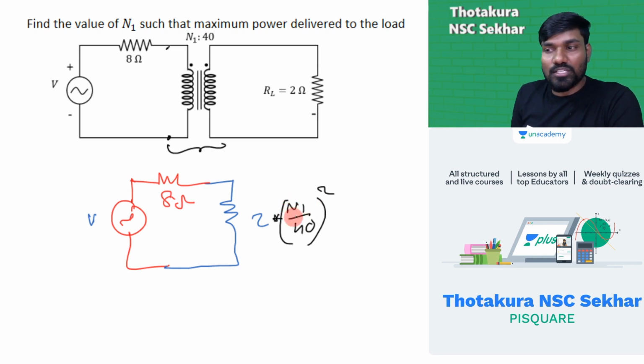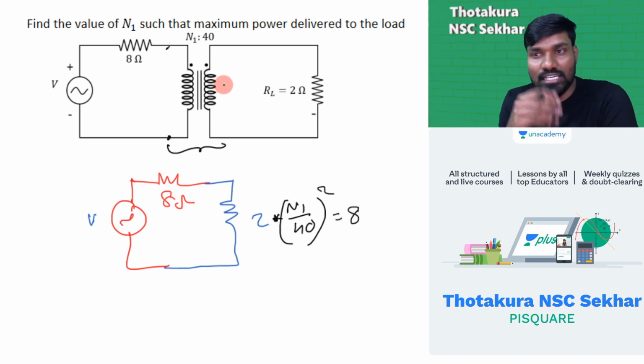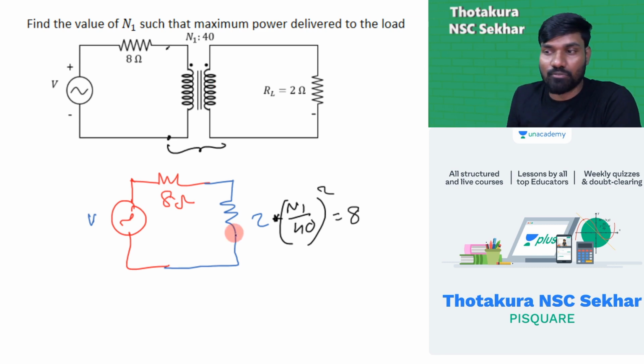Now by choosing a proper value of N1, I can make this equal to 8 ohm or 10 ohm or any ohm according to your wish. Provided of course they should withstand this much voltage. Voltage levels will be different. We cannot satisfy hundreds of conditions at a time using this transformer, but we can definitely satisfy one condition. What's wrong in that?